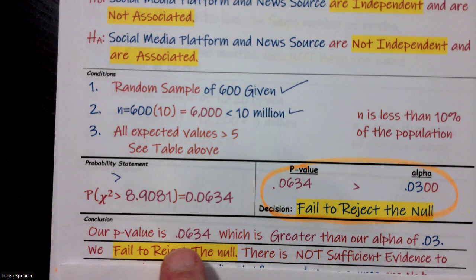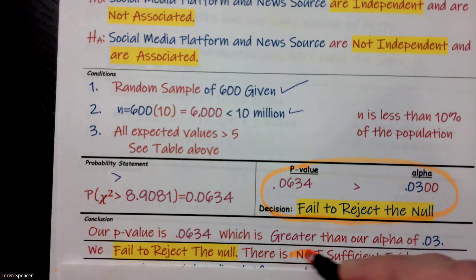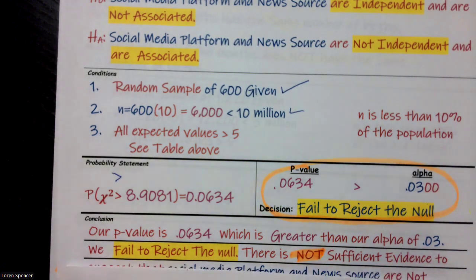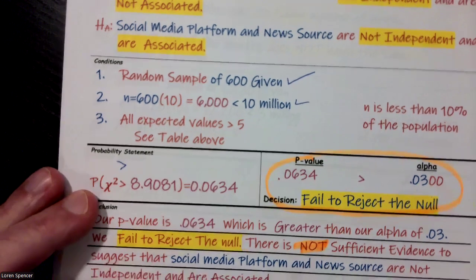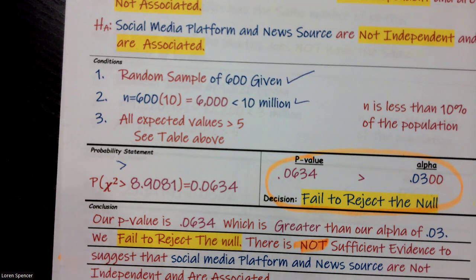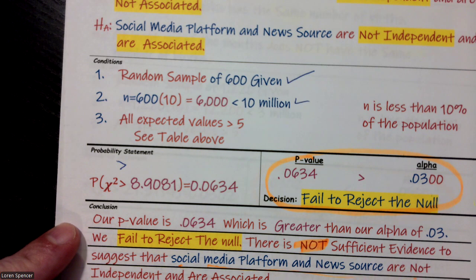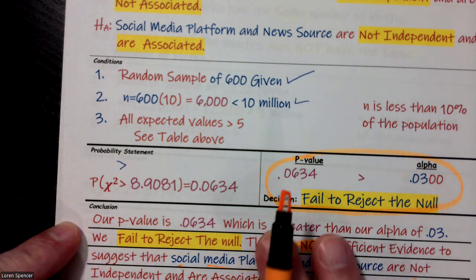Well, that's exactly what I wrote. Our p-value is 0.0634, which is greater than our alpha of 0.03. We fail to reject the null. And the key word here is not. There is not sufficient evidence to suggest that, and this is just a restatement of our alternative hypothesis: social media platform and news source are not independent and are associated.